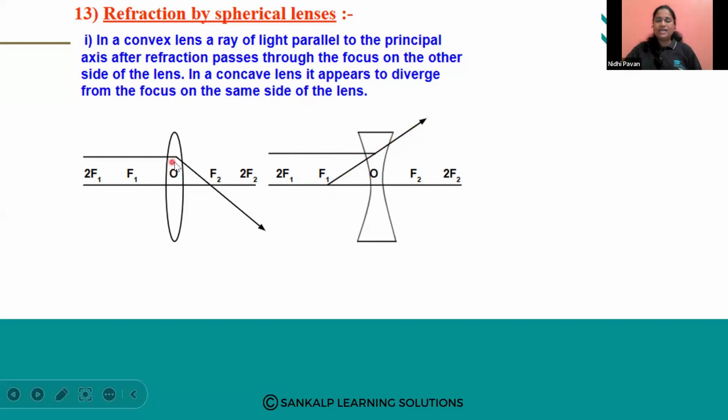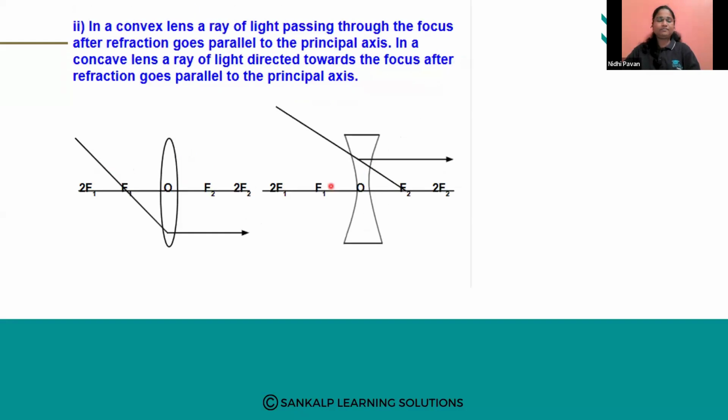Okay, but here in the convex lens it is formed on the focus of the other side of the lens. Here, in the concave lens, it is refracted from the focus of the same side of the lens. Okay, so this is about the first case study.